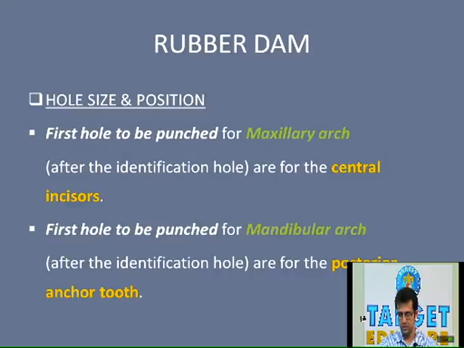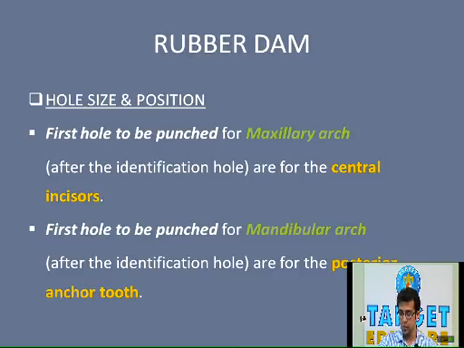These are very straightforward questions that would be asked. While punching the hole from the axial central incisors, the distance of the hole from the end of the sheet should be 1 inch or 25 millimeters.